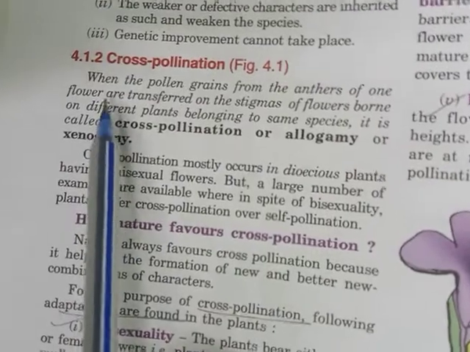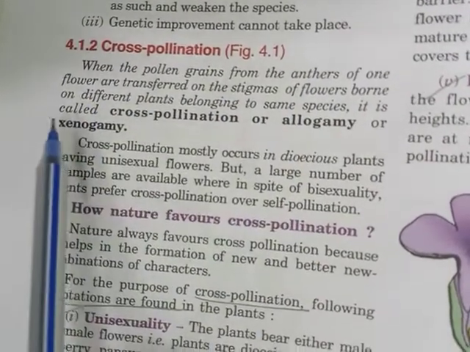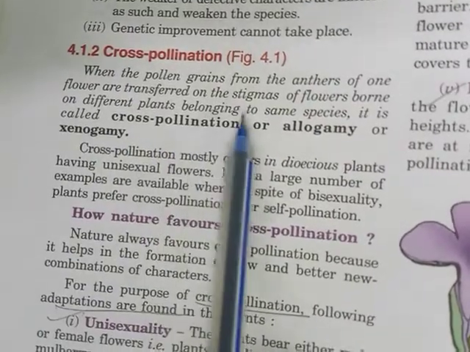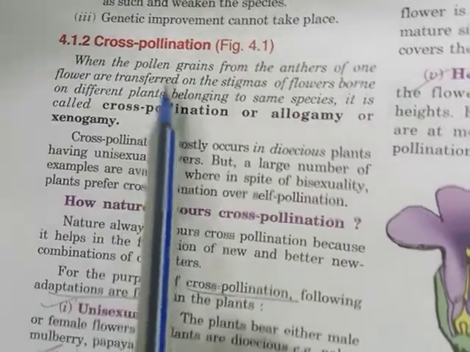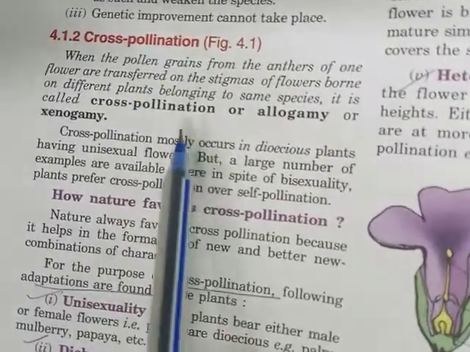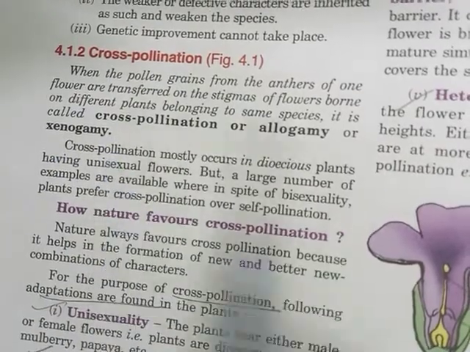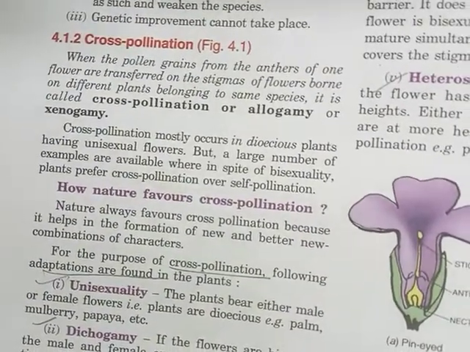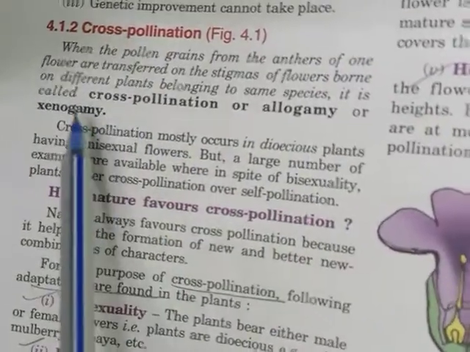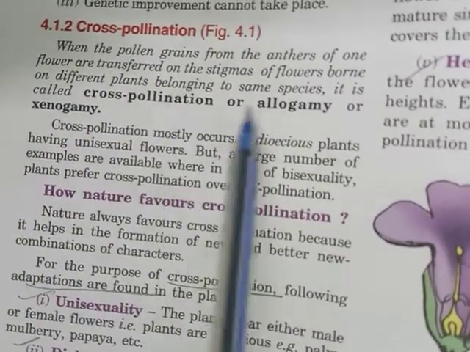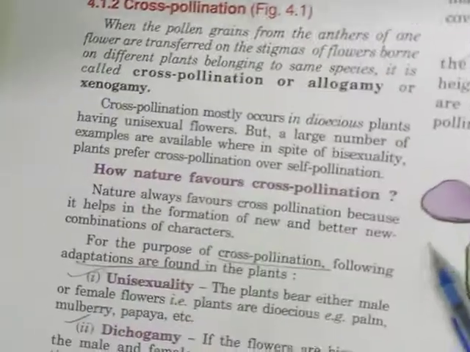From one flower, the pollen grains are transferred to another flower that is born on a different plant but of the same species.